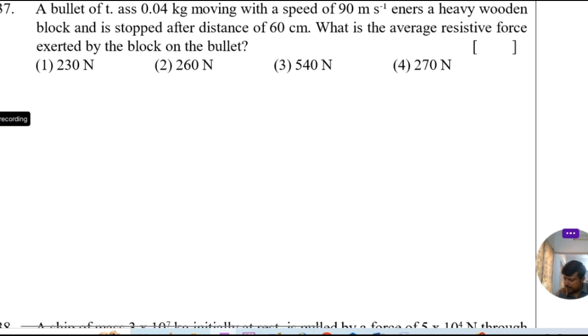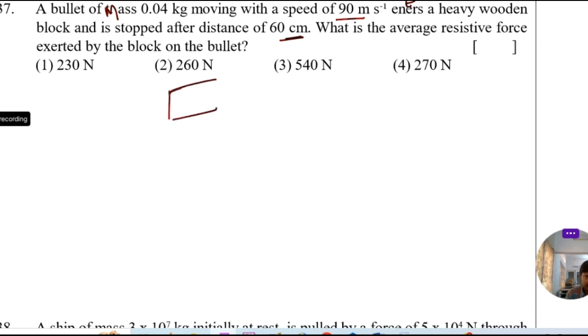37. A bullet of mass 0.04 kg moving with a speed of 90 meter per second enters a heavy wooden block and is stopped after a distance of 60 centimeters. So what is the average resistive force exerted by the block on the bullet?